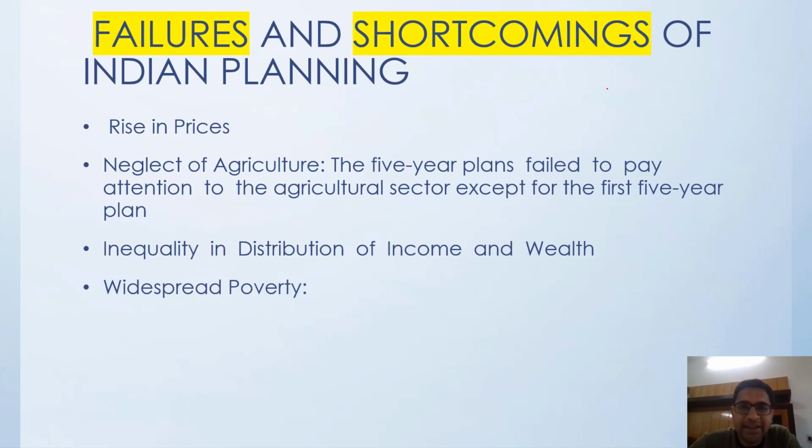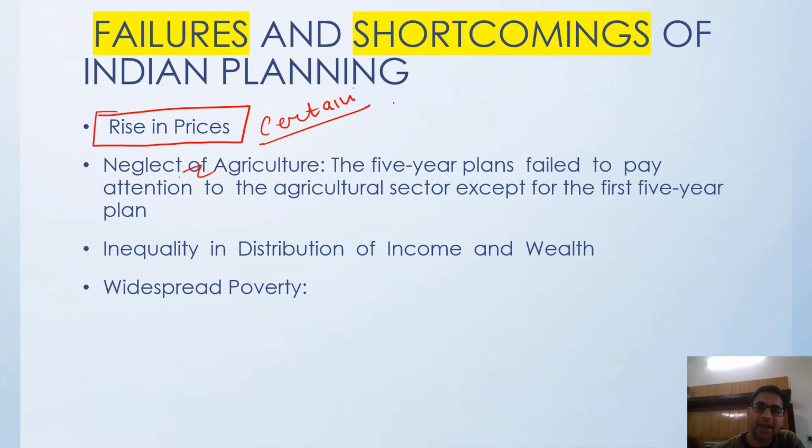So what are the failures, or we call them shortcomings? Even after repeated work on inflation, there is still a rise in prices. Inflation we are not able to control because there are certain fluctuations from our Indian market and foreign market.